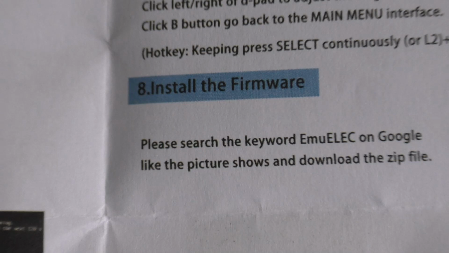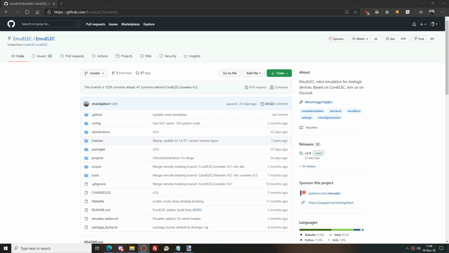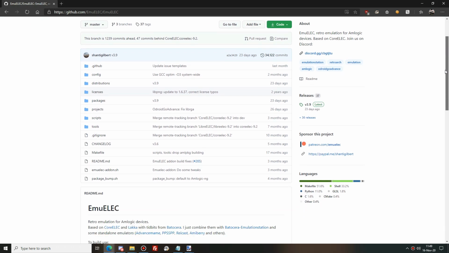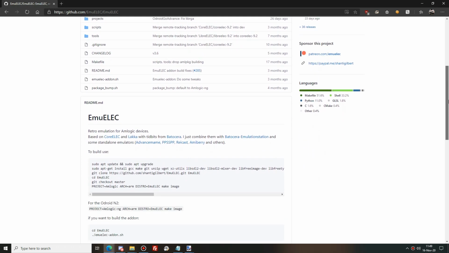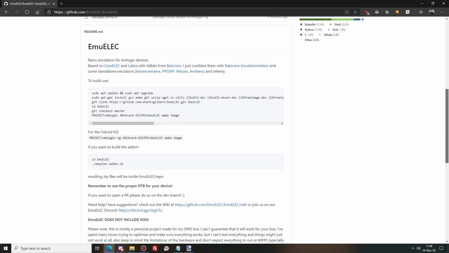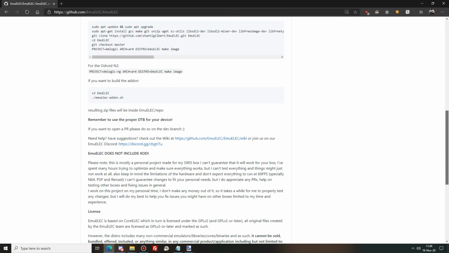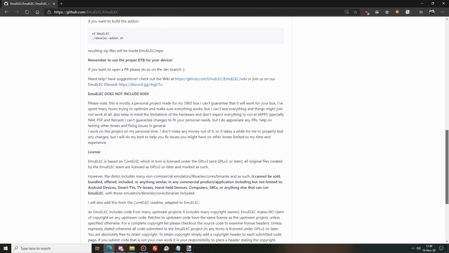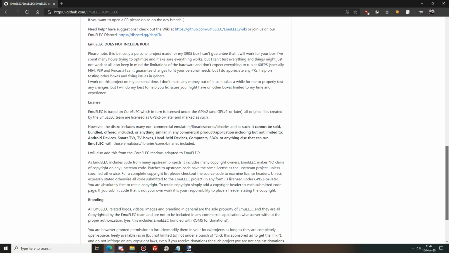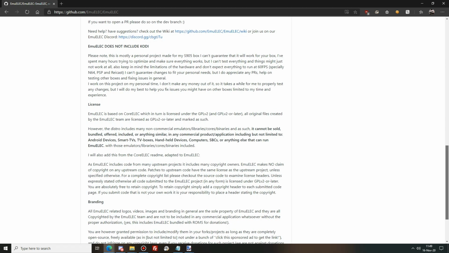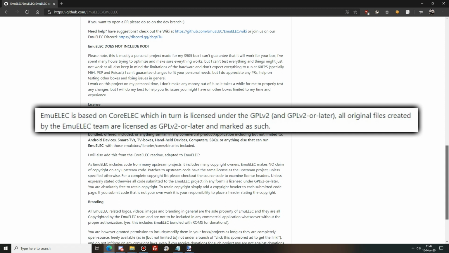They don't seem to want to link to the EmuElec project page directly, and that's for a good reason. Googling the word EmuElec brings you to its official GitHub page. The project describes itself as retro emulation for Amlogic devices. After reading a bit further on the GitHub page, we find the software license. It states EmuElec is based on CoreElec, which in turn is licensed under GPL v2.